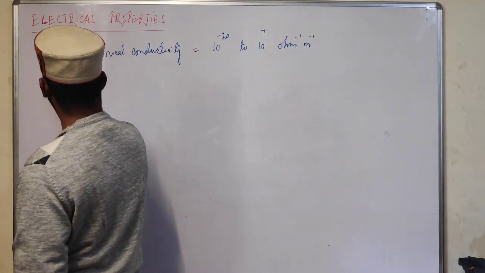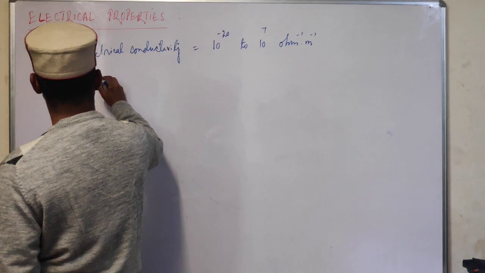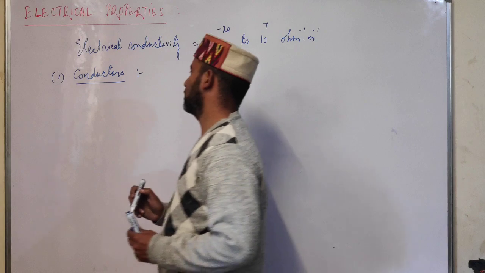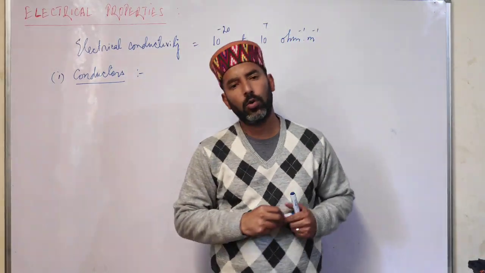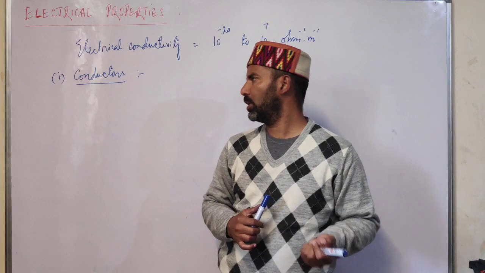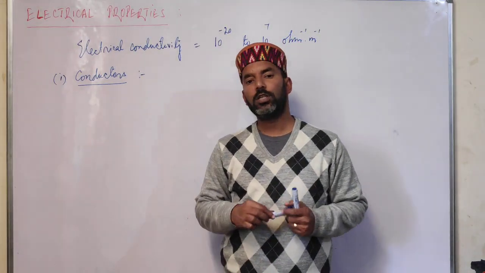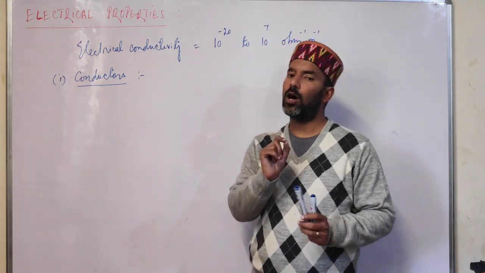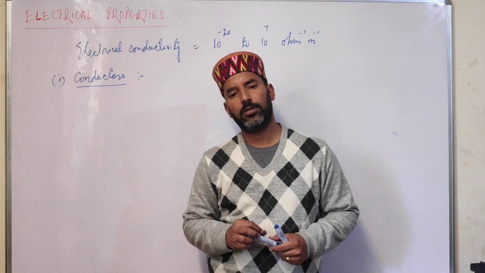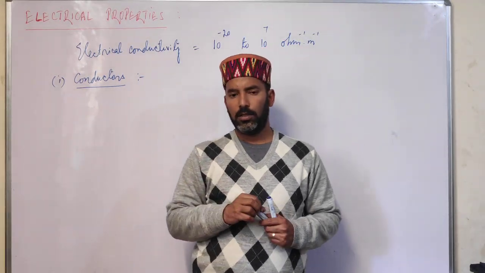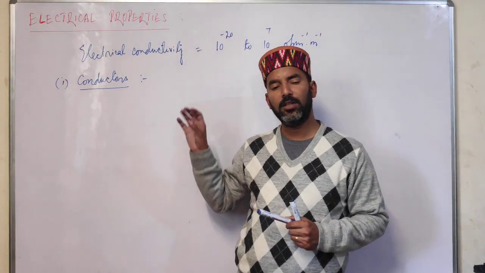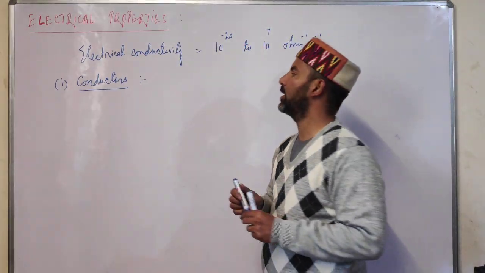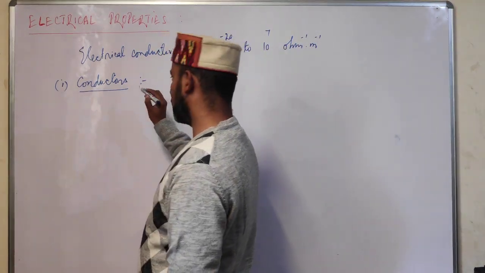Students, the first type we have is conductors. Now what are conductors? Conductors are those substances which conduct electricity in their solid state, molten state or aqueous solutions. And students, the conduction of electricity in these substances is due to movement of ions or electrons. So conductors